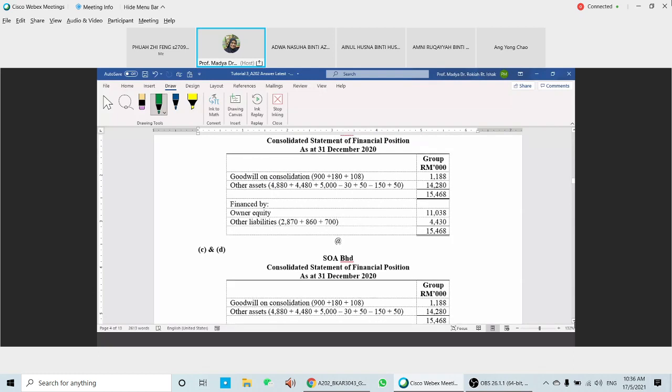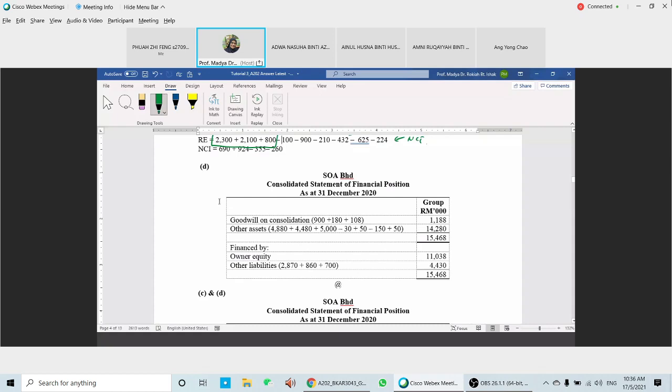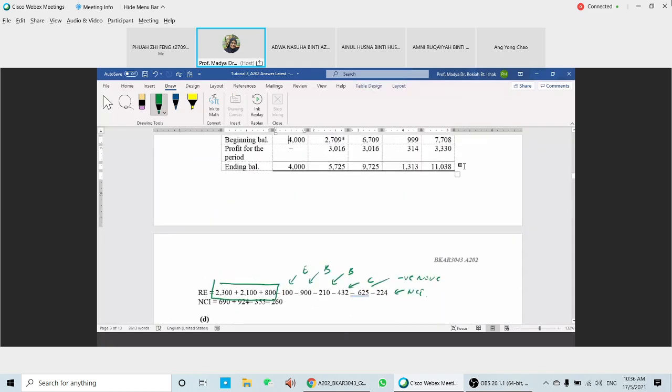The next answer, which is C and D here, we don't prepare the changes in equity. So this one you prepare based on the changes in equity information here. If you look at here, the ending balance for your owner's equity, this figure. So you just use this figure.